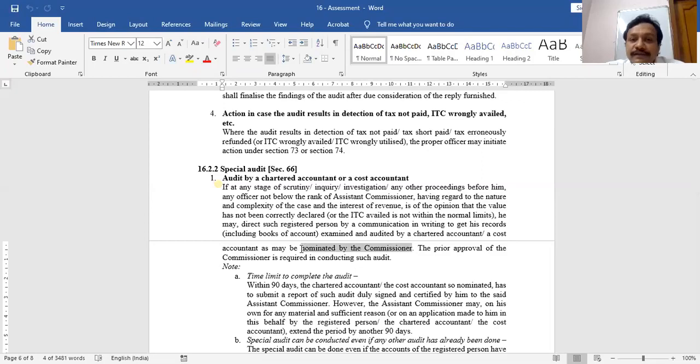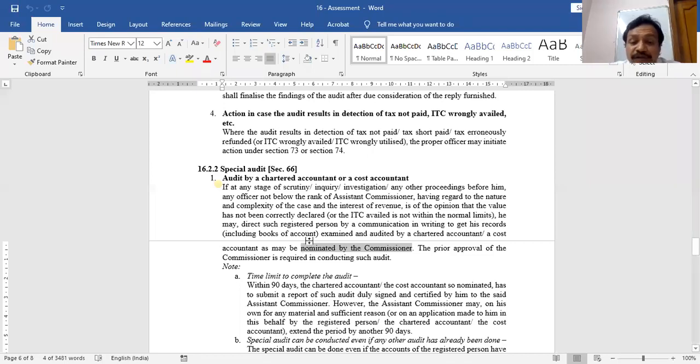Now again, listen, what is section 66? It is special audit. It is done on the orders of the department, but not by the department. The department will ask the taxable person whose accounts are required to be audited that you have to conduct the audit by the chartered accountant or a cost accountant, which we are telling you. Only from that chartered accountant or cost accountant you have to conduct an audit.